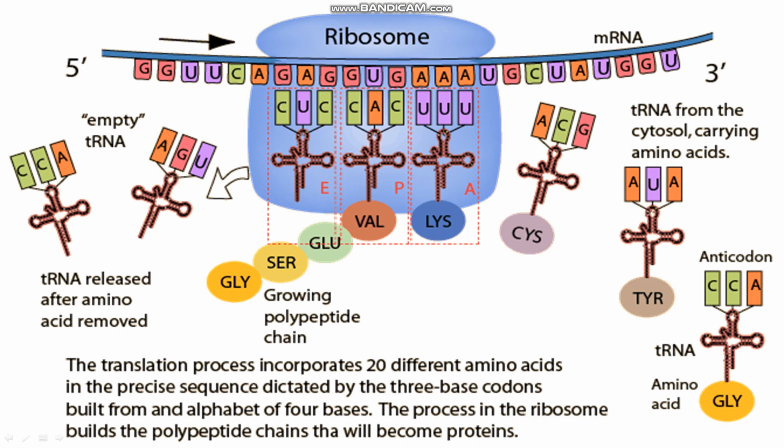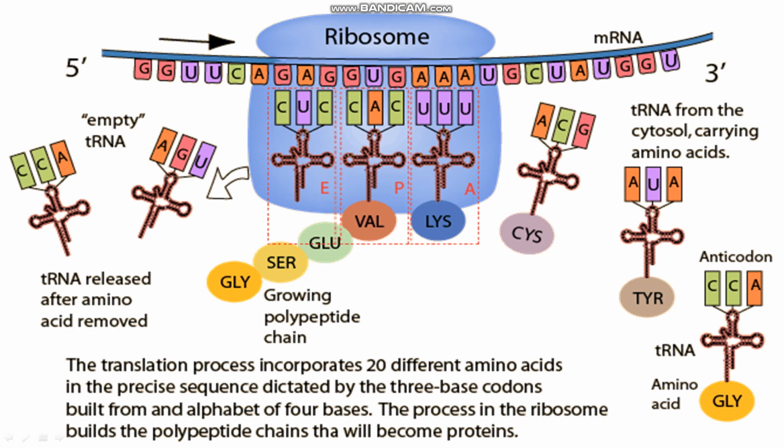Students, we were discussing the translation process here. We had already done it, right? So this is all about translation here. Ribosomes: smaller subunit, larger subunit. These are the tRNAs: glycine, serine, glutamine, valine, lysine, cysteine, tyrosine. These are the tRNAs of these particular amino acids, right? I told you that there is one tRNA present for a single amino acid, right?